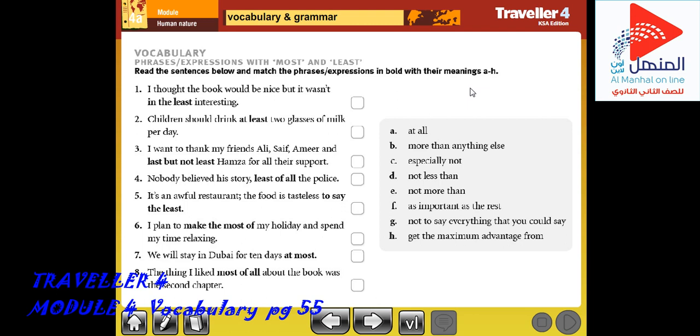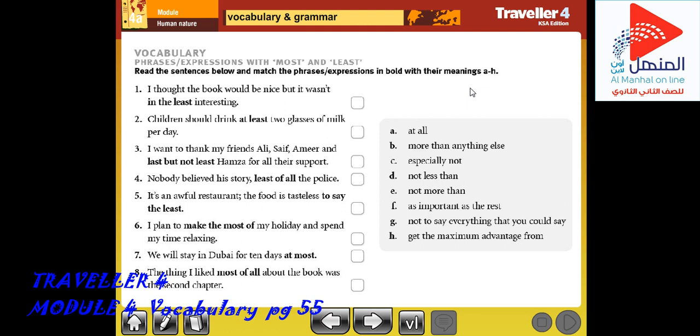The last thing, we also use "at least" to introduce something positive in a situation that seems negative. For example, it's a shame, it's so cold, but at least it isn't raining. So you have in here what you use it for: we use "at least" to introduce something positive in a situation that seems negative. It's a shame, it's so cold, but at least it isn't raining.